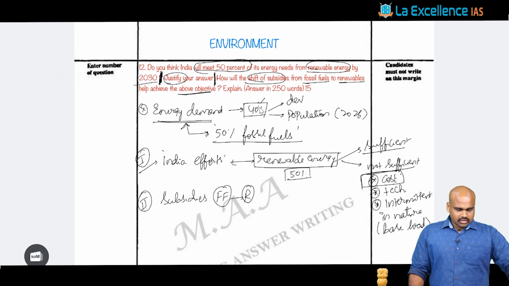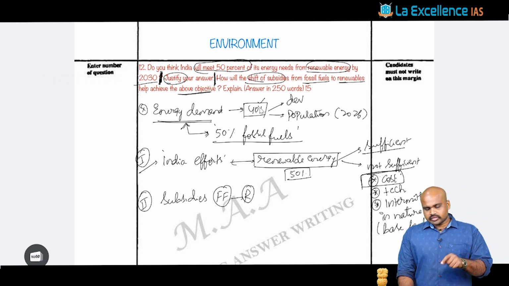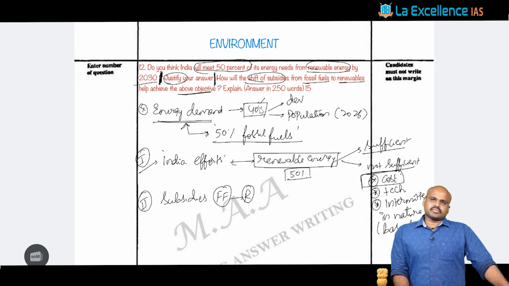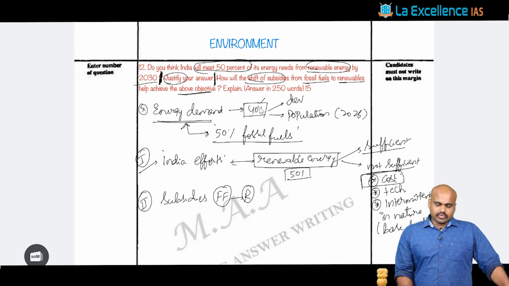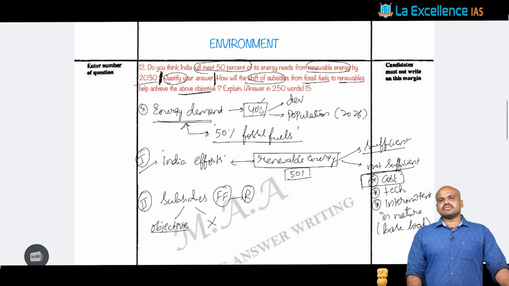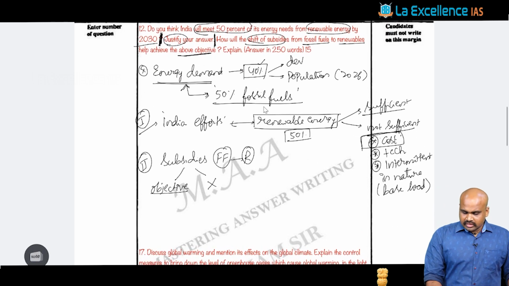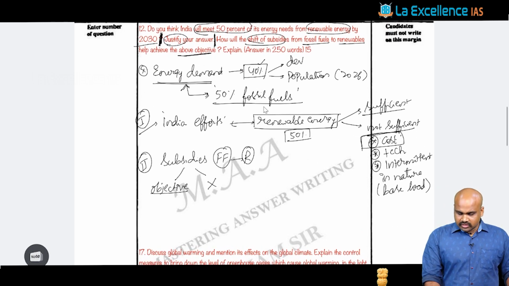Now you know that this is going to provide monetary support with respect to the subsidies that are provided. Now with this kind of subsidies, what is it asking? It is asking whether it is going to enable us to meet the objective or it is not going to enable us to meet the objective. This is what the evaluation question is demanding. Now when you look at it, yes, it is going to enable us to meet the objective.